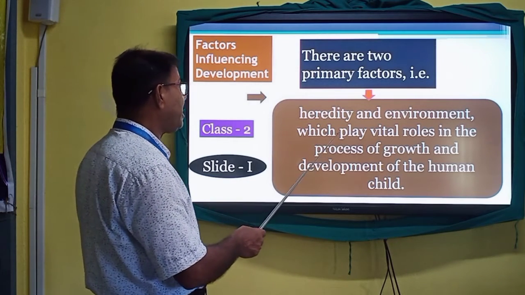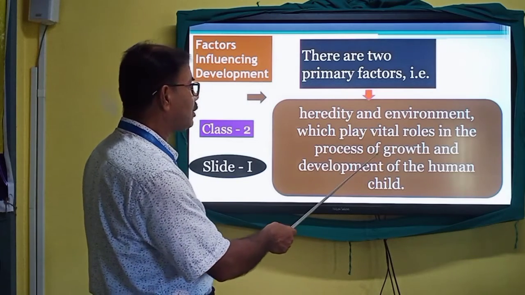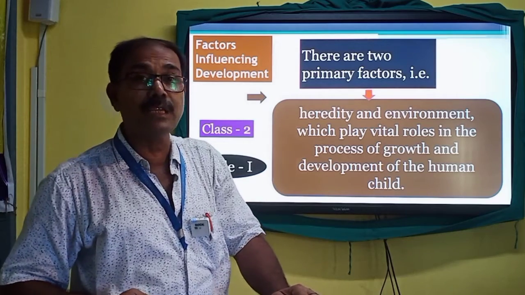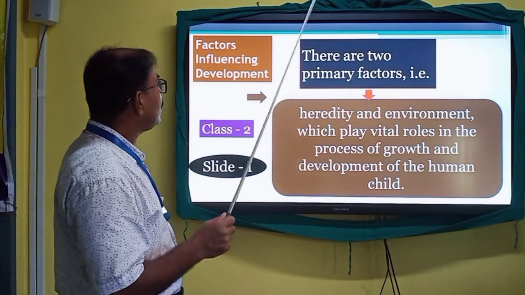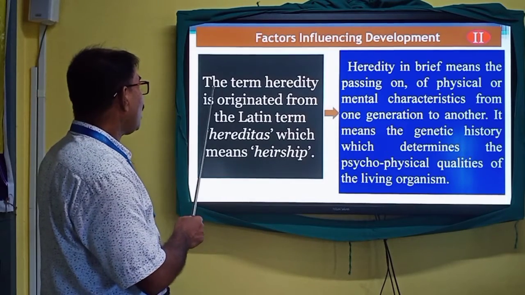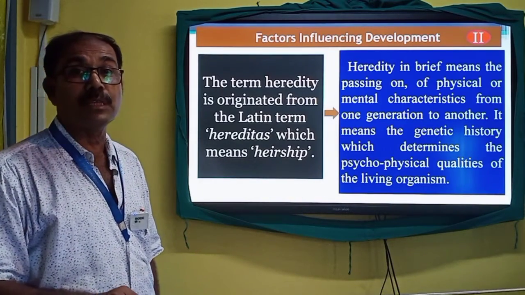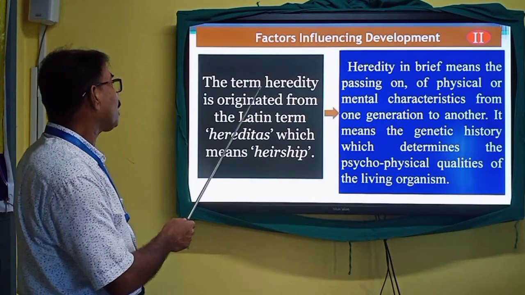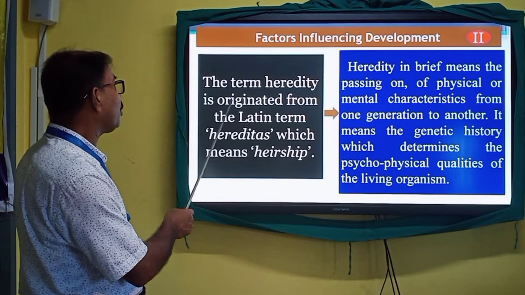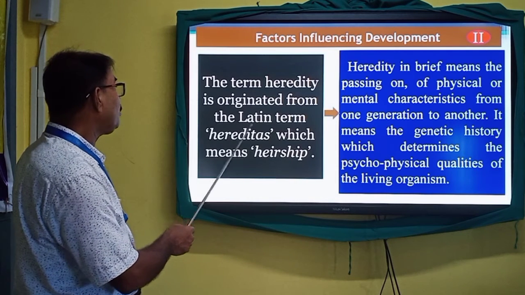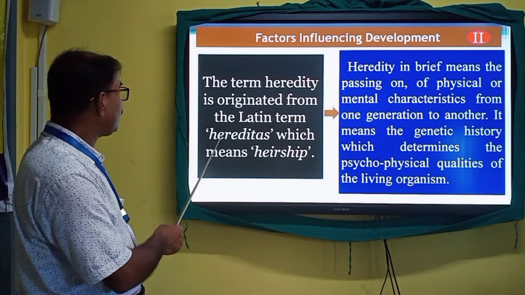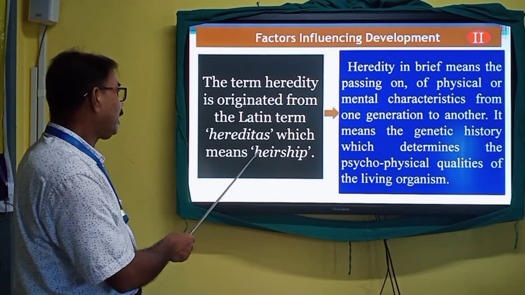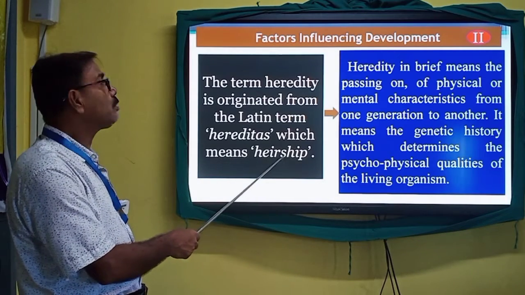Heredity and environment play vital roles in the process of growth and development of the human child, meaning the personality of the human child. Let us see the next slide. Now we are to know the origin of the term heredity. If it is asked in the examination, you are to write Latin origin. It originated from the Latin term hereditas, and the meaning of hereditas is heirship.